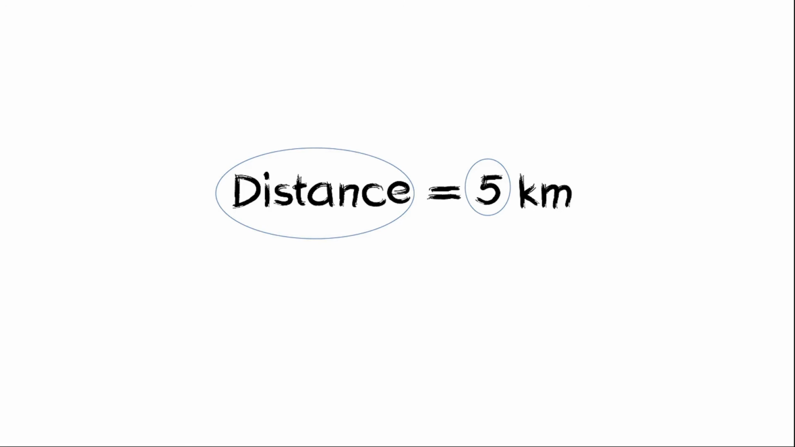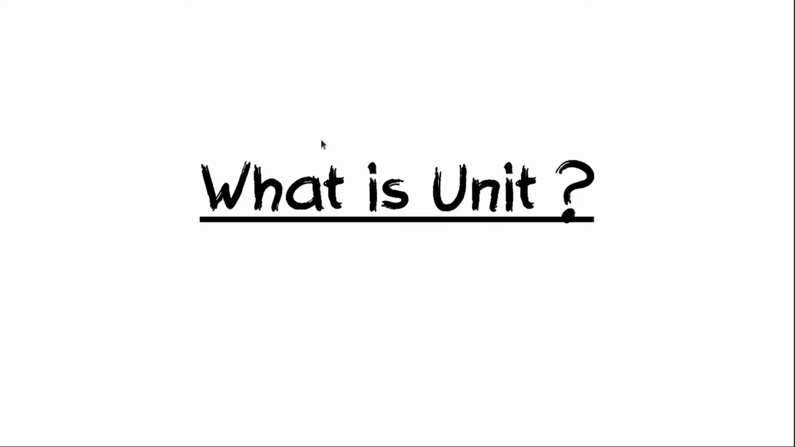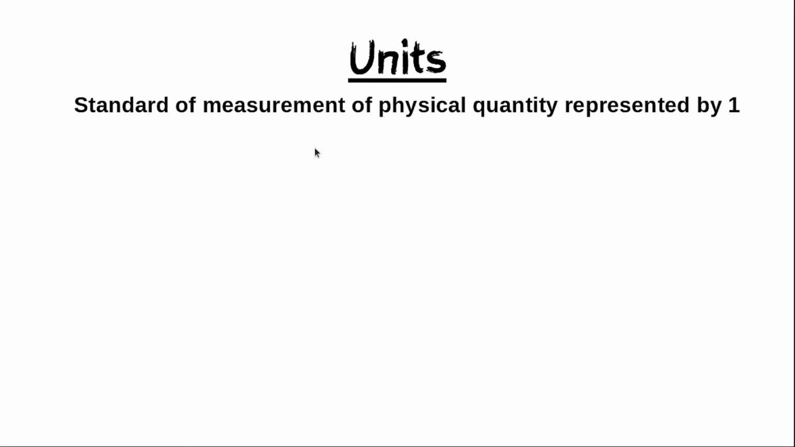Any measured physical quantity has two parts. One is numerical value or magnitude, and the other is unit. What is unit? Unit is the standard amount of physical quantity chosen to measure the physical quantity of same kind. The standard of measurement of any physical quantity is represented by 1, and the name of the unit is written beside 1.